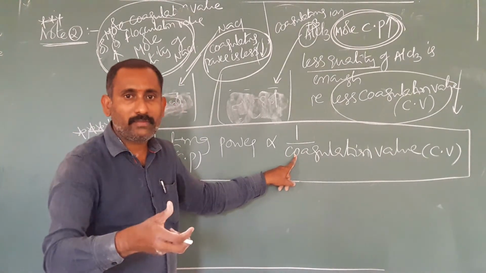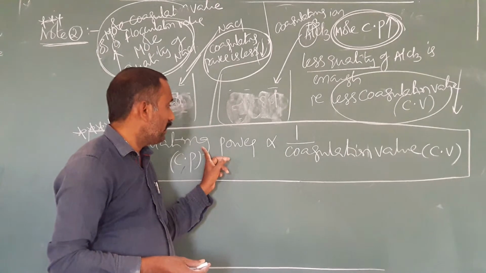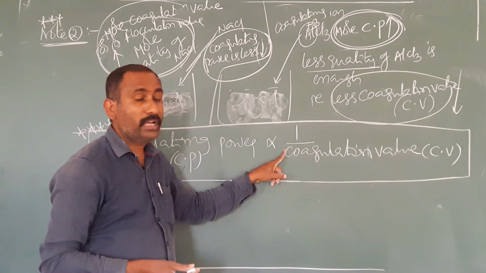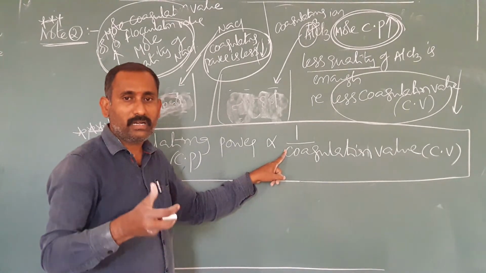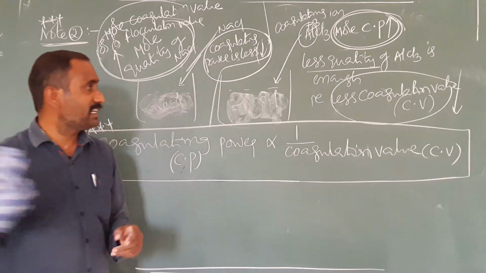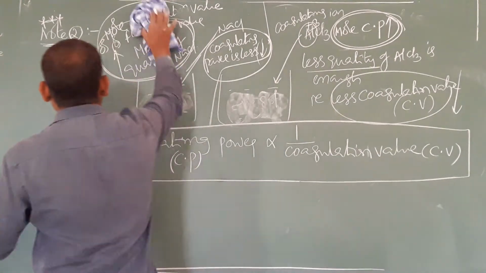Coagulation value is the required amount. Lower the coagulating power, higher is the coagulation value. Coagulation value is nothing but the required amount. So it is an inverse relation. Note this, very important.